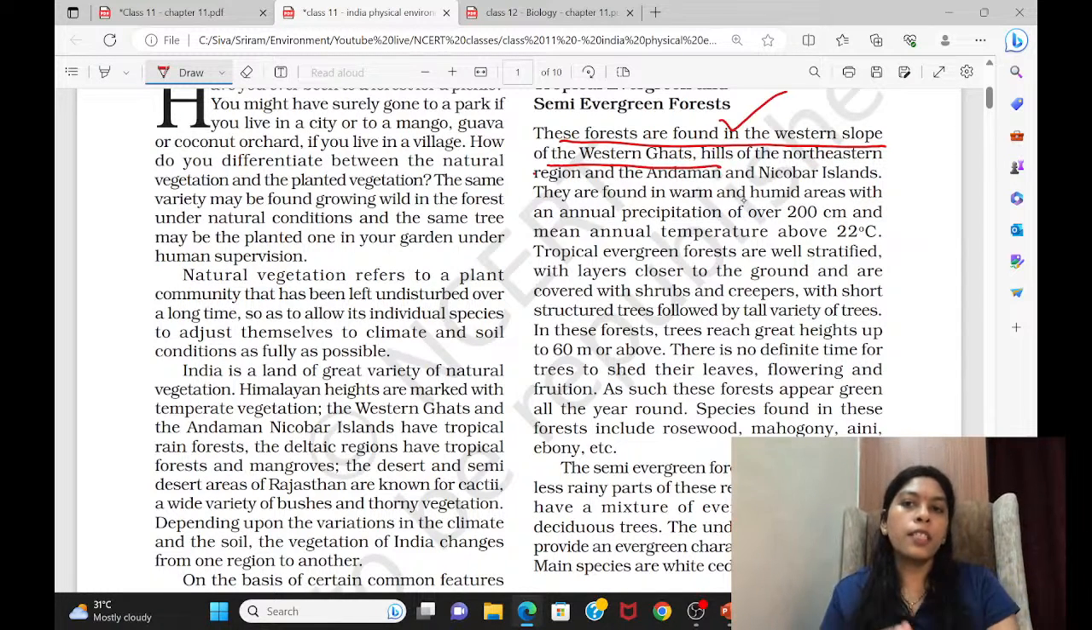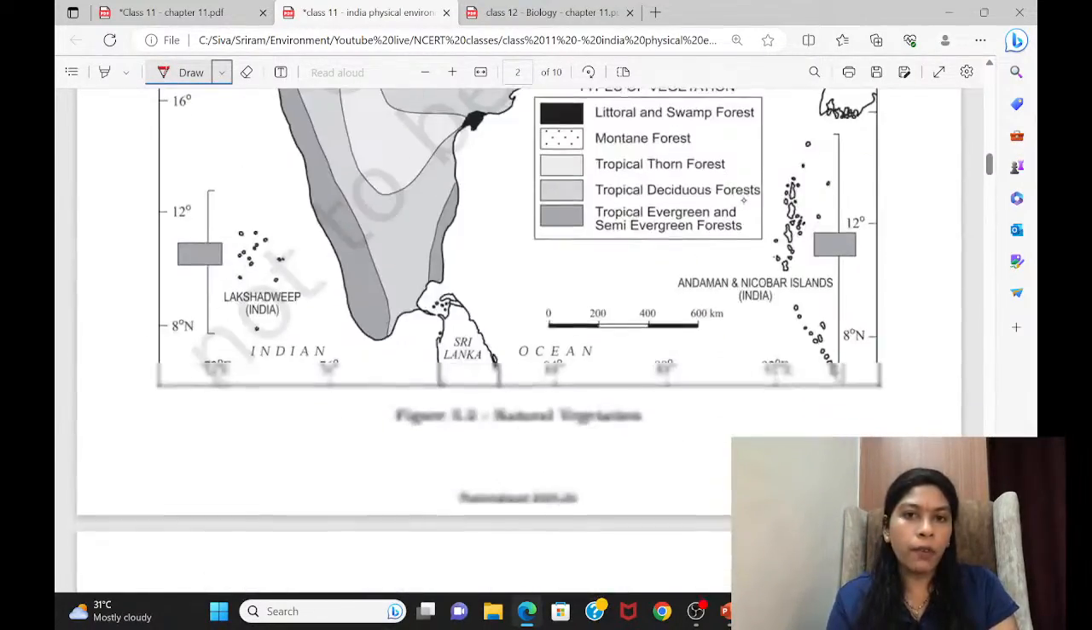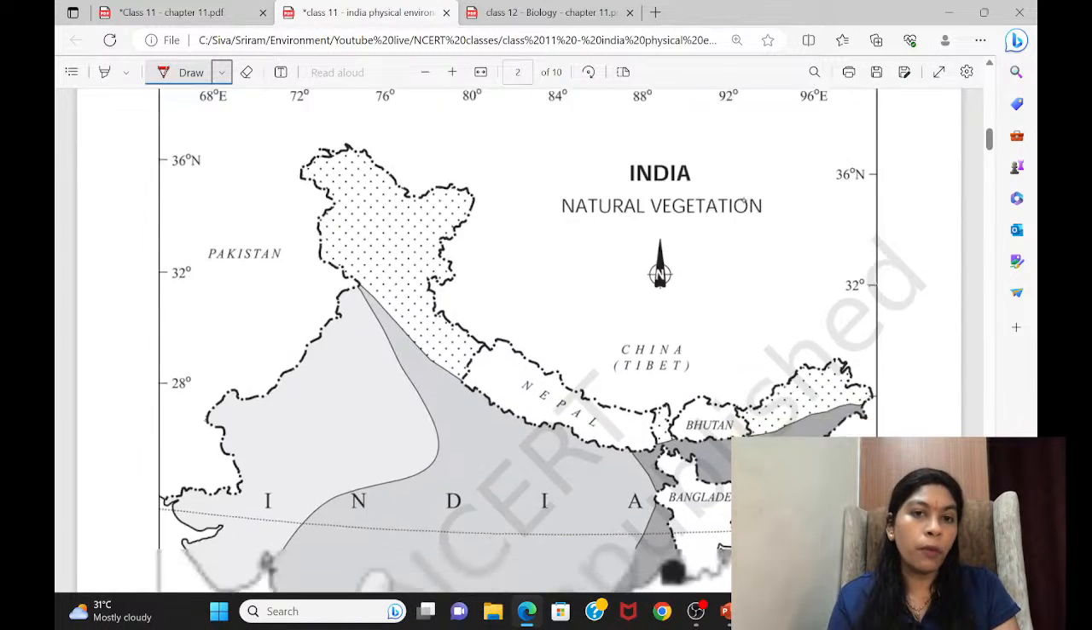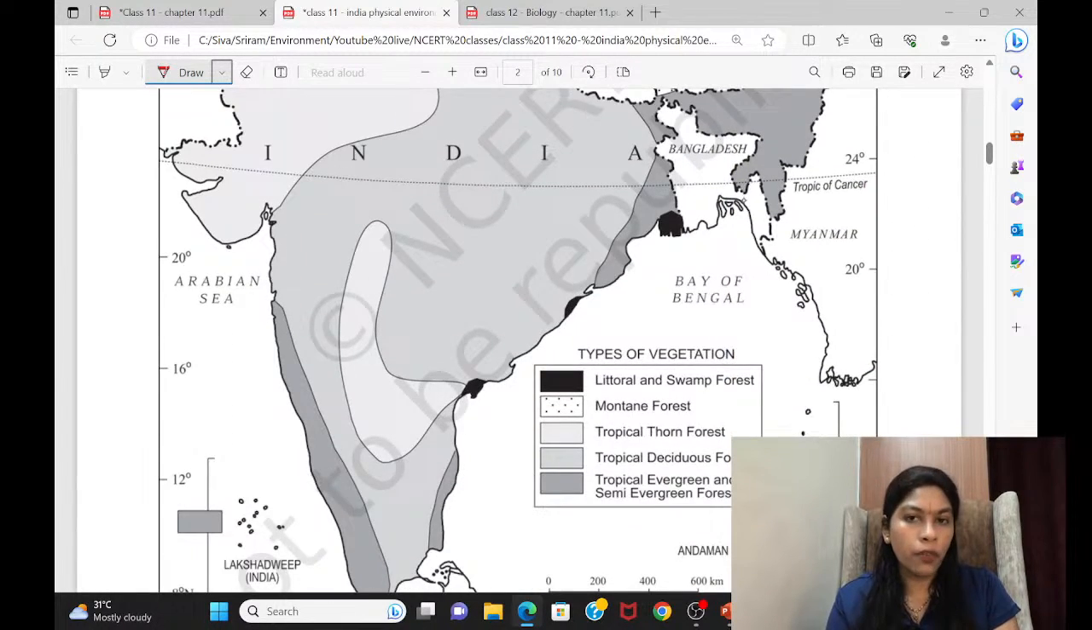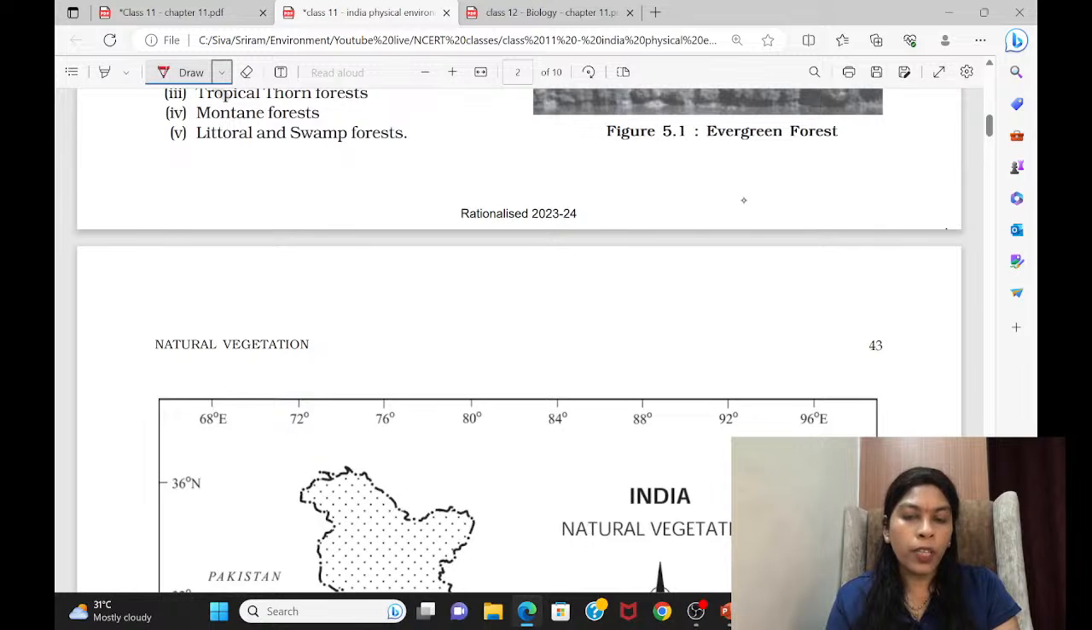So we are saying that these types of forests are found in the Western Ghats, Northeastern region, Andaman and Nicobar. That's what it is given. So abruptly, these forests are found only here. There's no changes. Even there is a map I think they have given. See, already I gave you a colorful map in one of the NCERT. So try to follow that.